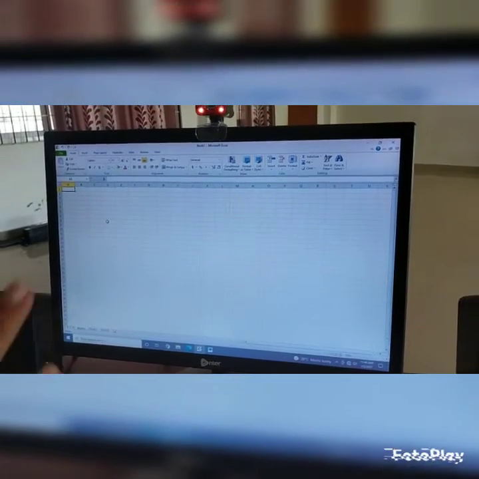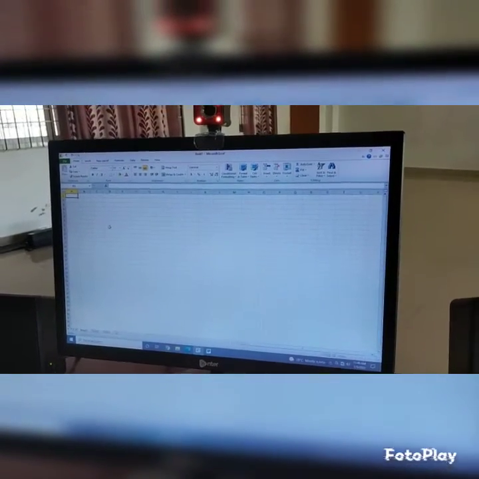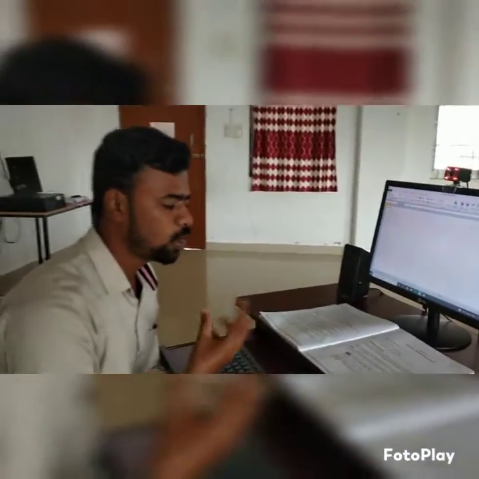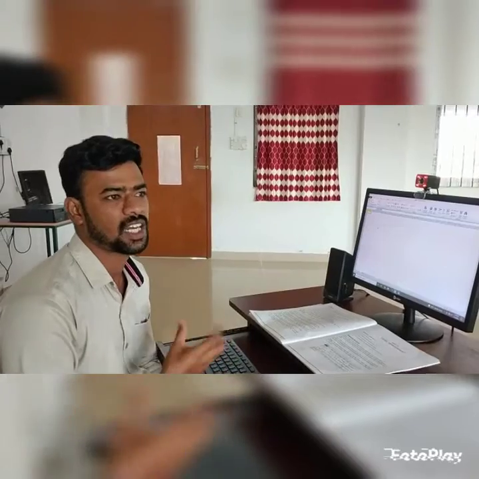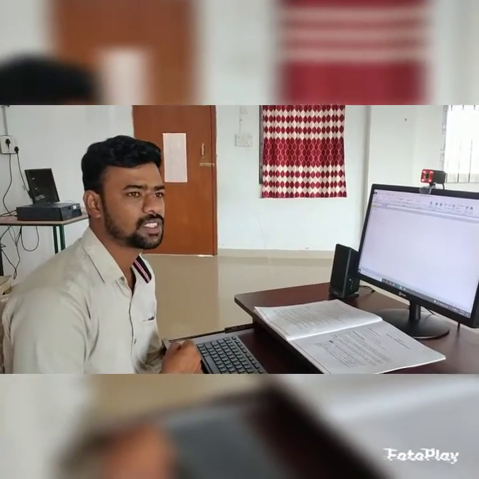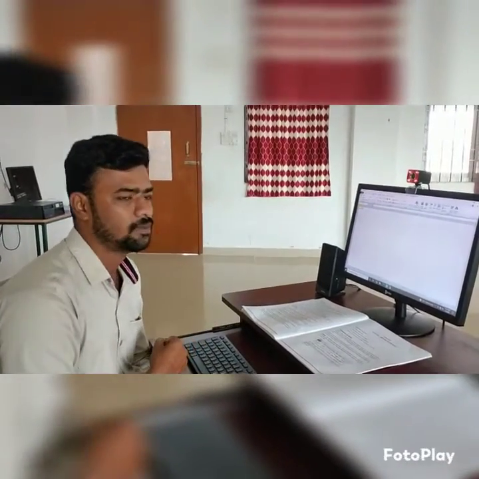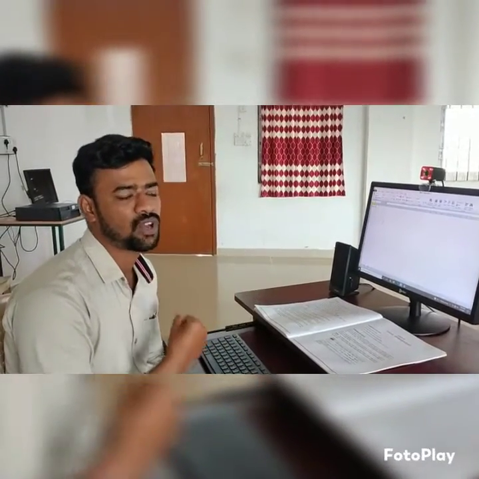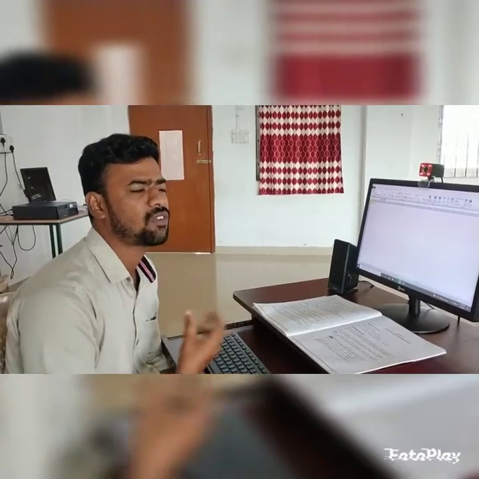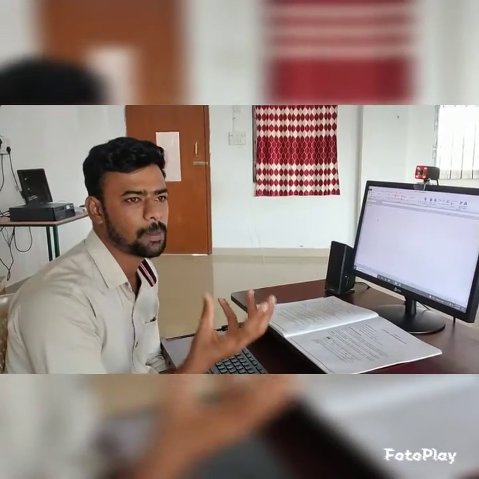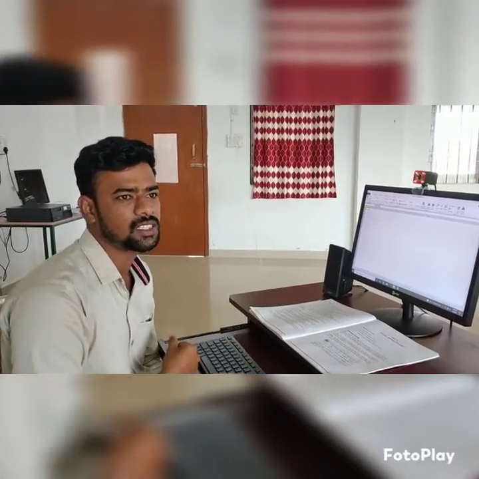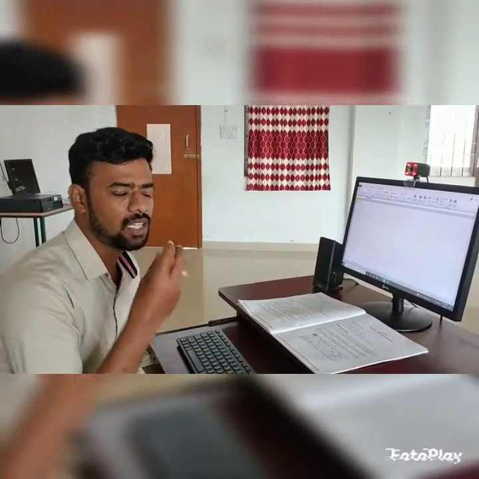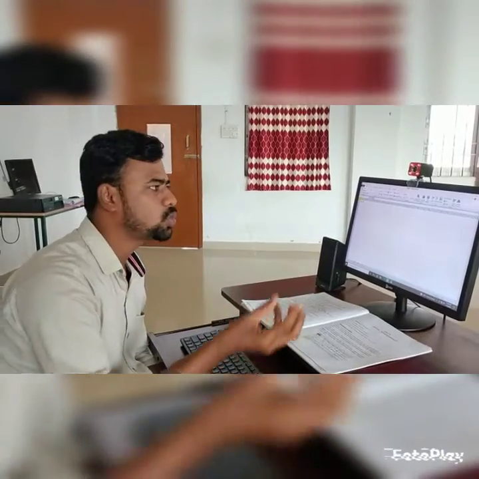This can be used in schools, for education and finance, and moreover for mathematical or statistical calculations. This Excel can be used for various aspects of our life. Various aspects of our life means most people use it for data and other details. If you want to use the data, we can store the details in Excel.